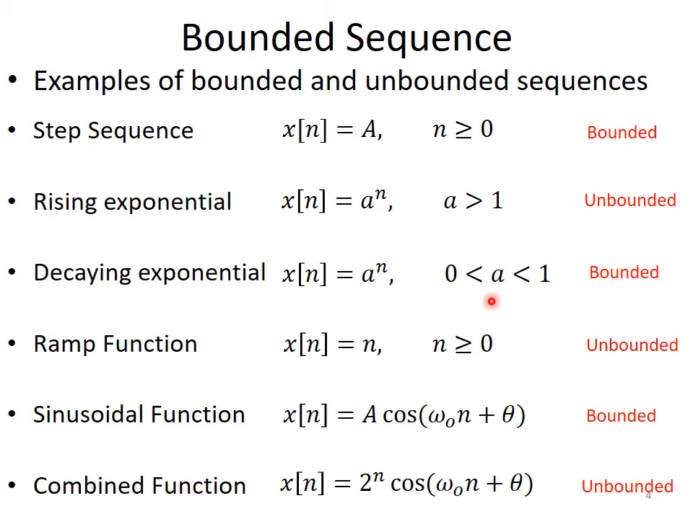Then we have another function which is a combination of a sinusoidal and an exponential function, 2 power n. Now this signal is actually the product of 2 power n and cos(omega naught n plus theta). So the cos part of this function is bounded. However, this function 2 power n is not bounded. It increases as n reaches infinity. Right? Therefore, we can call this entire function unbounded.